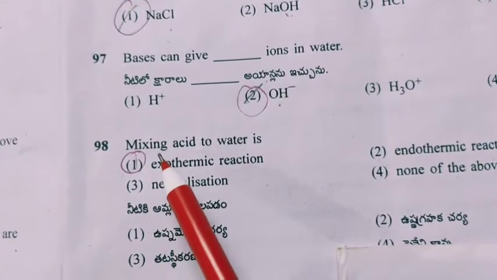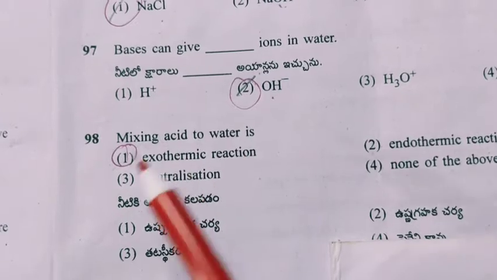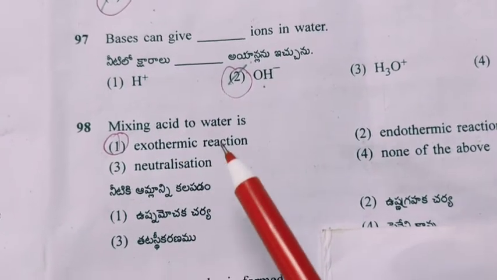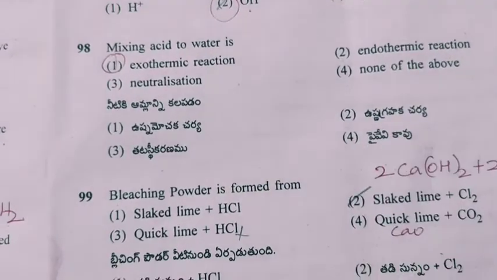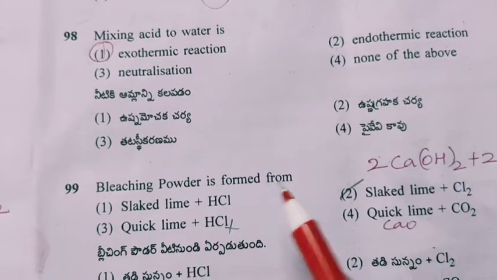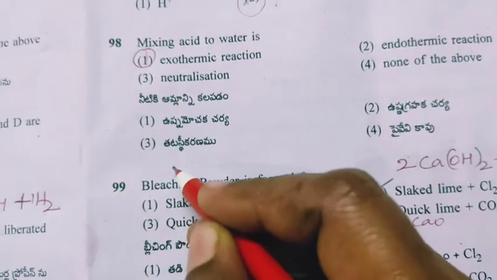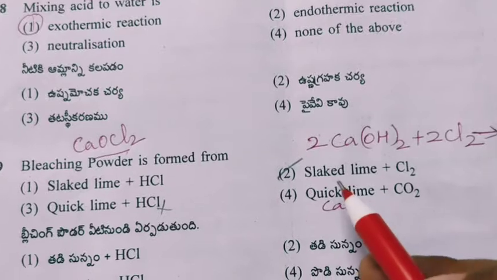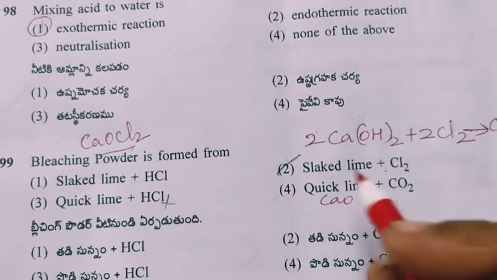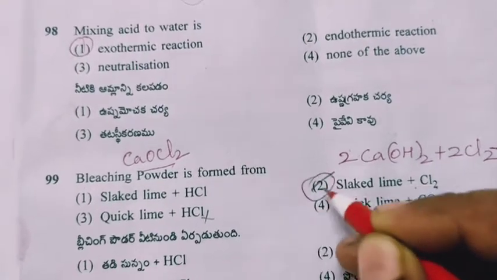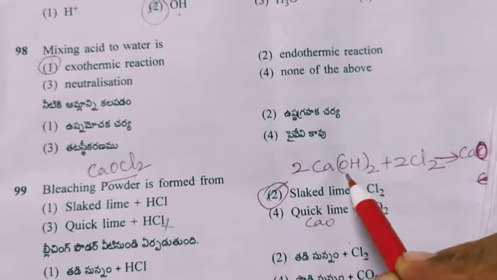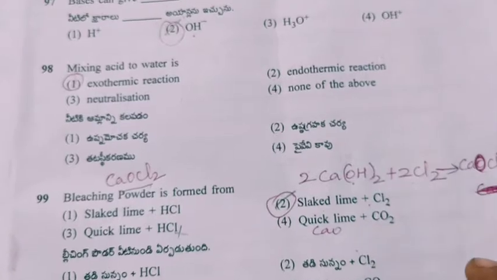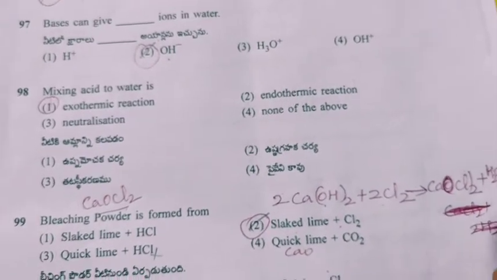Next question. Mixing acid to water. When acid is mixed to water, the heat will be liberated. So it is exothermic reaction. Next question. Bleaching powder is formed from. Bleaching powder's formula is CaOCl2. It is formed by using slaked lime and chlorine. So here slaked lime is calcium hydroxide, and mixed with chlorine, it is going to give bleaching powder, and water is liberated.